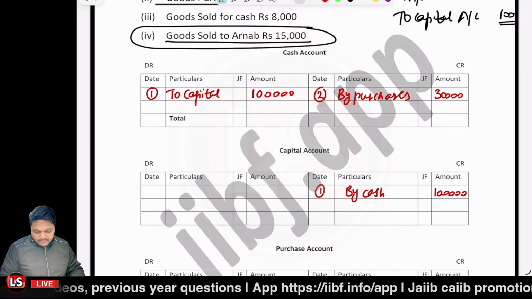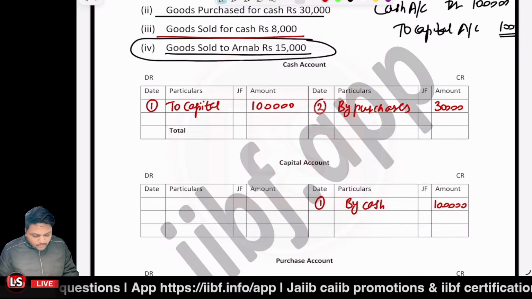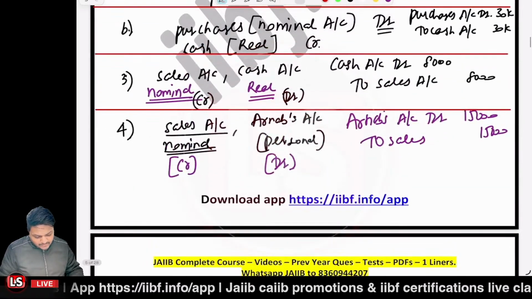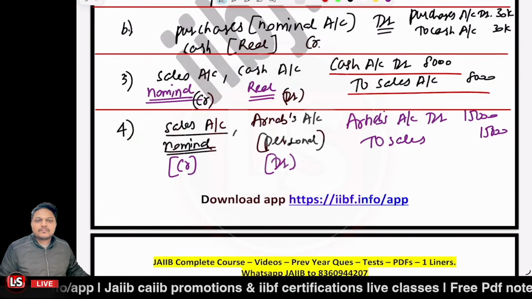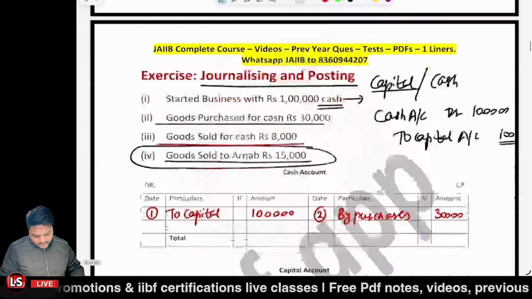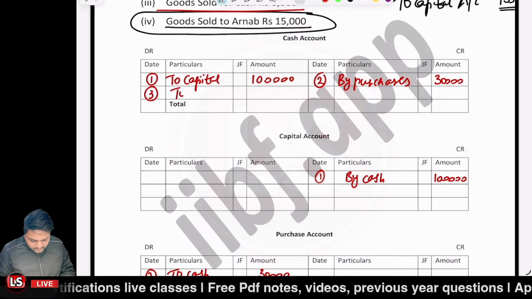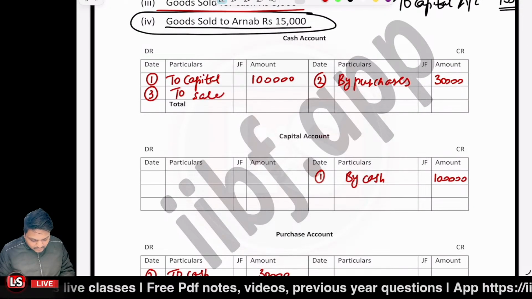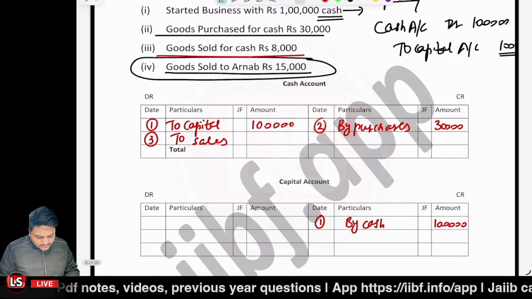Second transaction done. The third transaction is related to goods sold for cash. And what was the journal entry? Cash account and sales account. So it was a cash account and the sales account. So you will be having the third entry, "to sales." And what amount did you receive? 8,000.